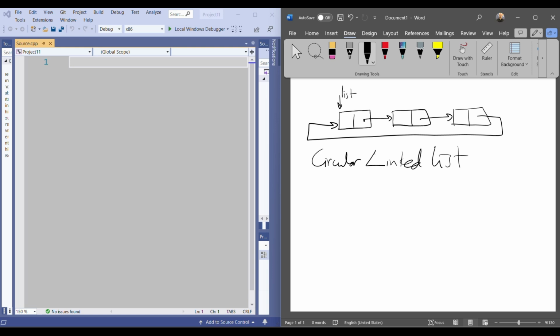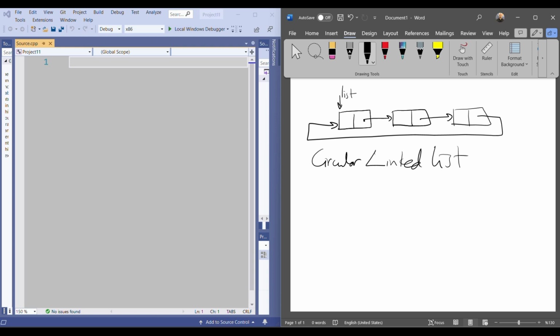Everything is the same. We have nodes, we have connections, we can insert a new node, we can delete a node, we can do whatever we want as we did in a linked list. But the difference is the last node is always connected to the first one. Okay, this is the idea.